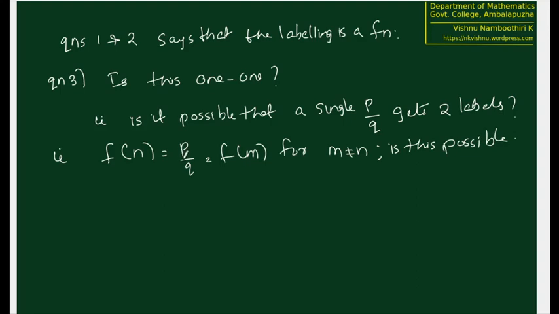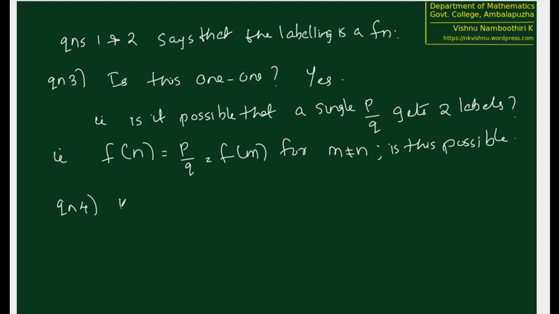So the next number will be used for either minus P by Q, or for P plus 1 by Q minus 1. So in this case also the natural number m will be used for labeling some other rational numbers. So we can see that the answer is yes.